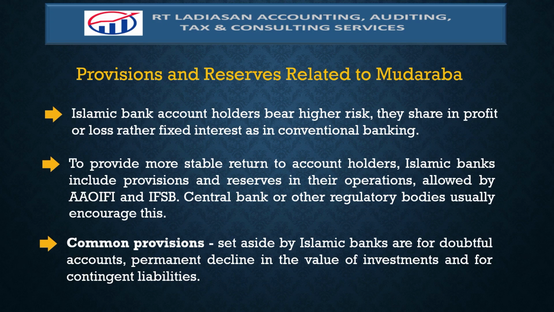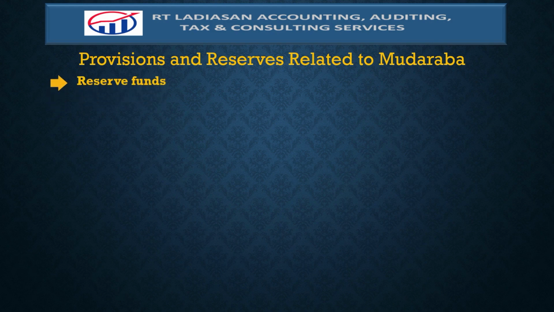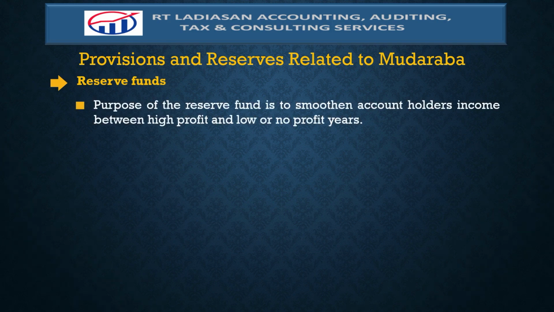The common provisions set aside by Islamic banks are for doubtful accounts, permanent decline in the value of investments, and for contingent liabilities. There are also reserve funds. The purpose of the reserve fund is to smoothen account holders' income between high profit and low or no profit years, or the profit volatility.